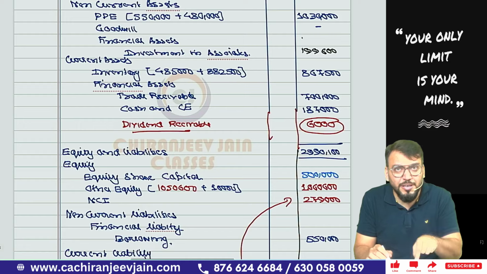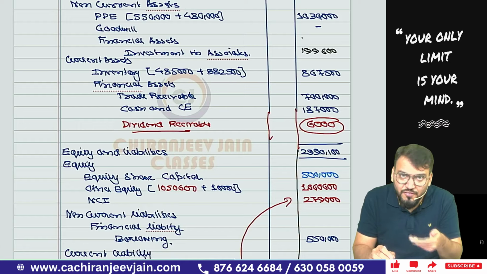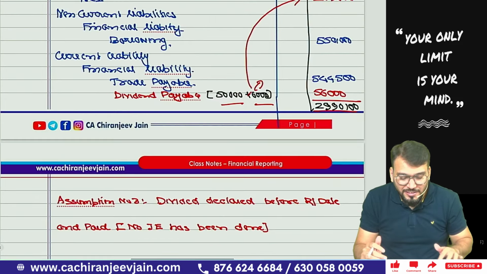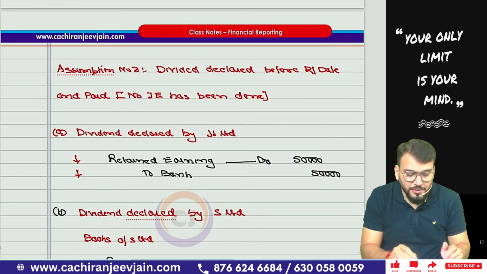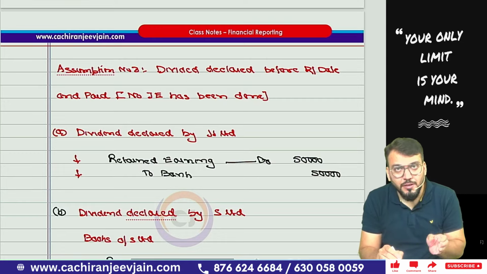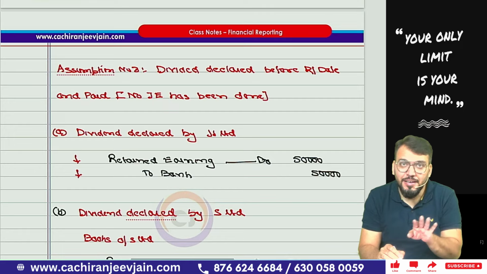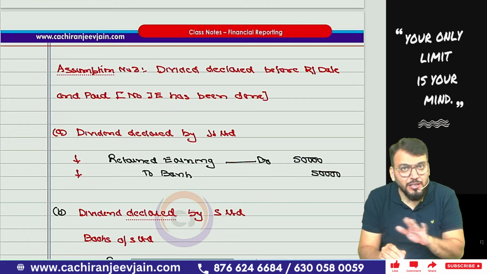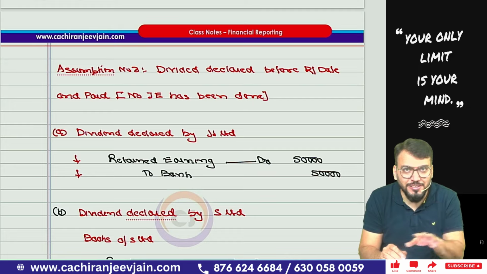I think the balance you can do on your own. Don't worry, this PDF will be given as a link in the description of this video. You can download it and verify your answer. Now come to the last assumption, assumption number 3. Dividend was declared before the reporting date and also paid by all the respective companies, but no journal entry has been made as per the information given in the question.